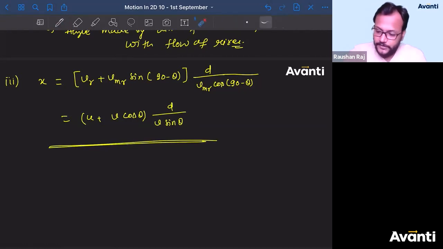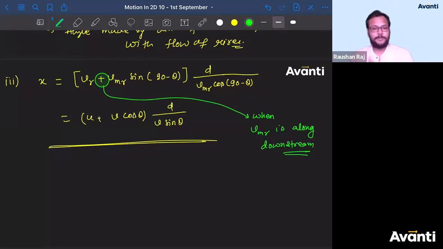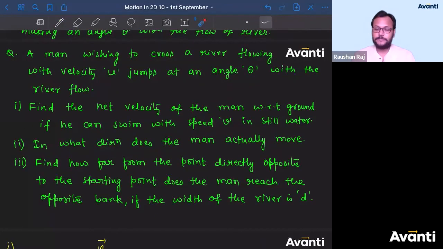There are two things that we have done. This positive sign क्या बताता है बच्चा लोग? This positive sign, let me write this down for you. When VMR is along downstream, ठीक है? When this will be along downstream, तो हम एक plus लगाएंगे. Otherwise minus only, because x component will be added here. But if it will be upstream, x component will be subtracted there. All right, guys. बहुत बढ़िया. So this is the solution for this question. You might think, sir, we have solved only one question here. But if you talk about objective questions, we have solved 3 questions.